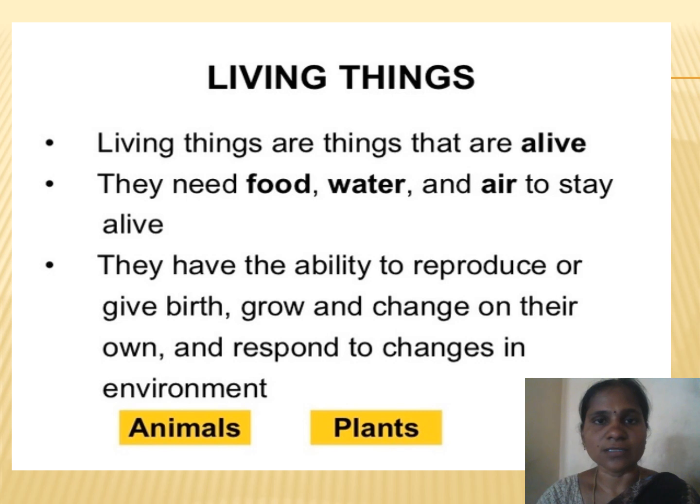Living things can breathe, grow, move on their own from one place to another, and reproduce. Even we take a breath and release it out, so we are living things. For example, animals, plants, insects, birds are living things.